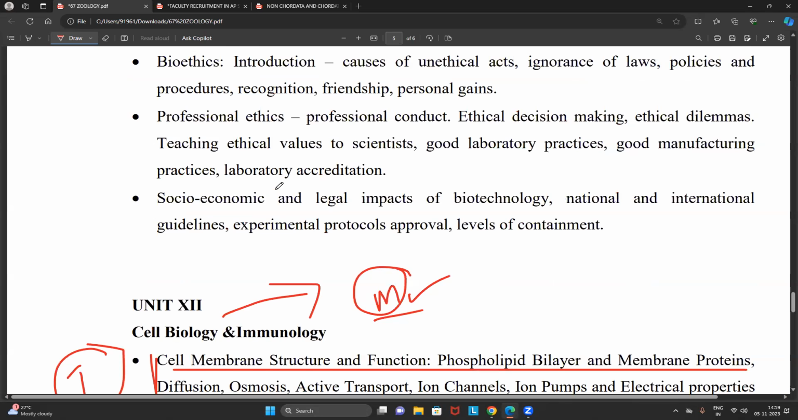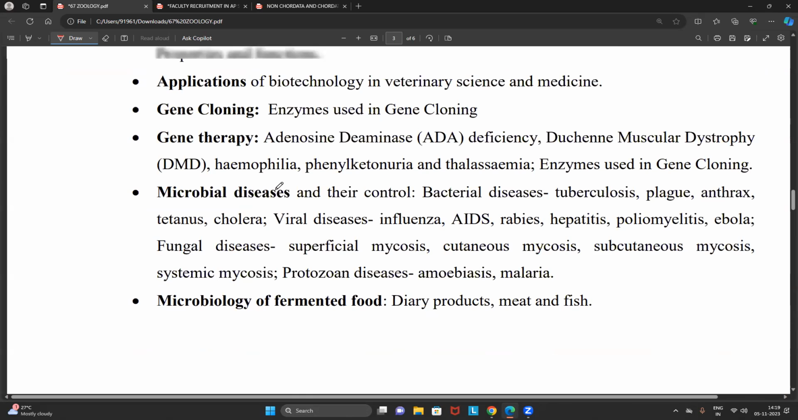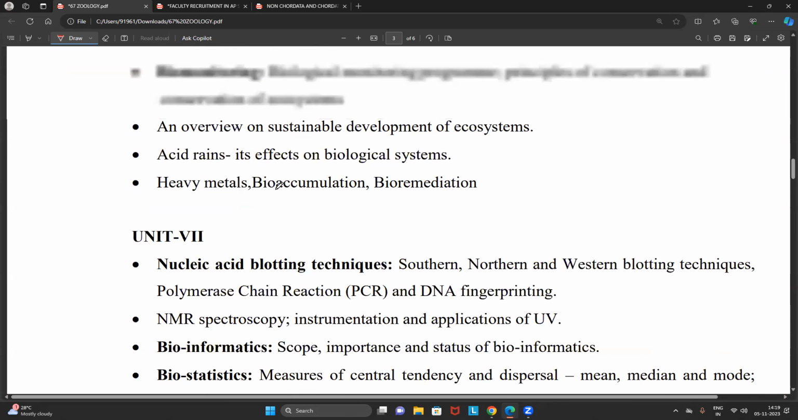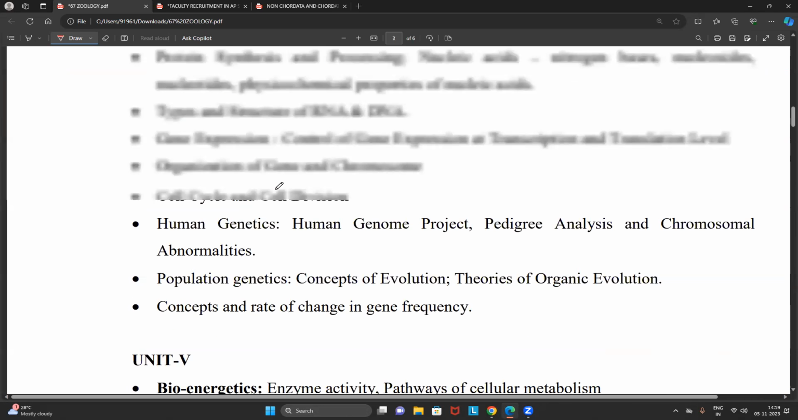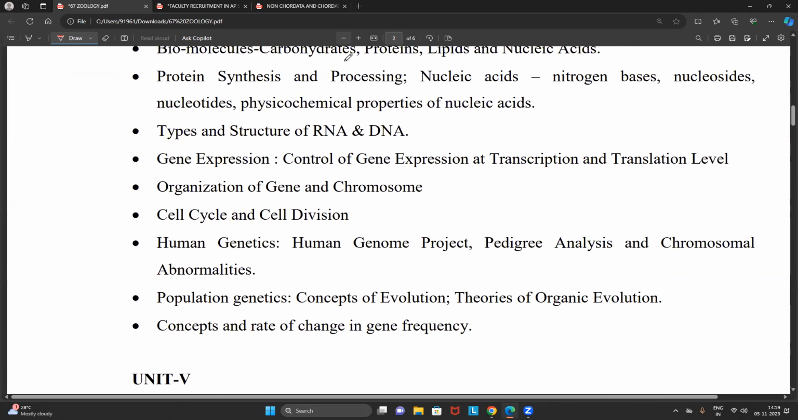Right. So next, I will focus from more important to the least important. We will go on. Okay, so after the cell biology and immunology, I am requesting every one of you to focus on unit 4, unit 5, then followed by unit 3.